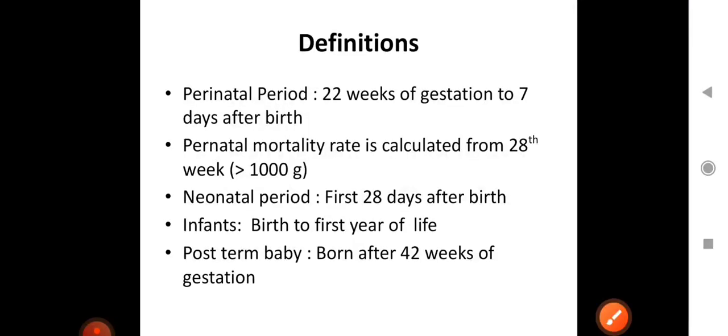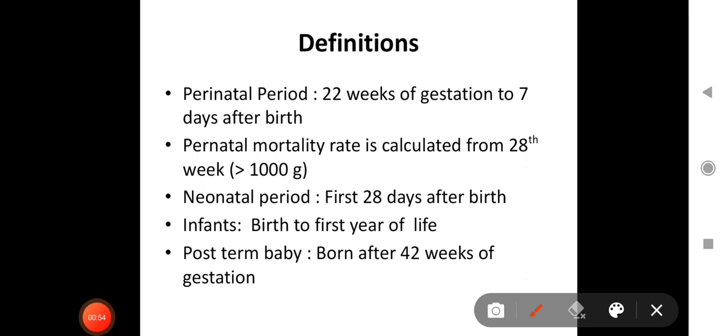So there are few definitions. We will go through them firstly. The first is perinatal period. Perinatal period is from 22 weeks of gestation to 7 days after birth. These definitions are very important and these can be asked in MCQs, and the options can be confusing, like 22 weeks, 24 weeks or like 28 weeks. So perinatal period is defined as 22 weeks of gestation to 7 days after birth.